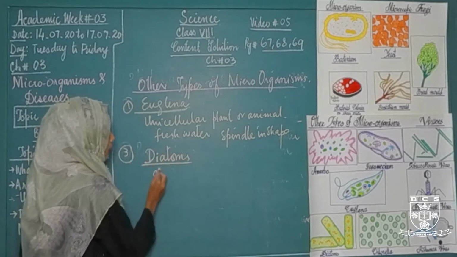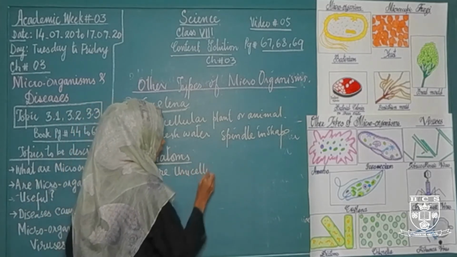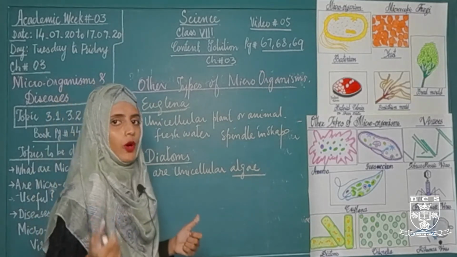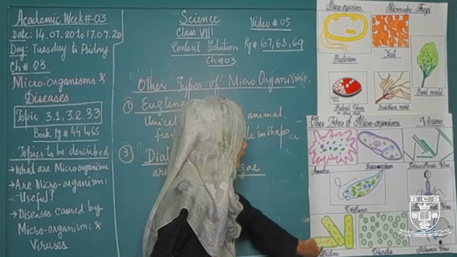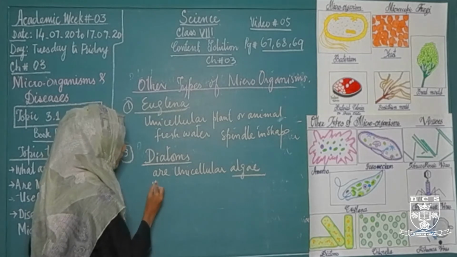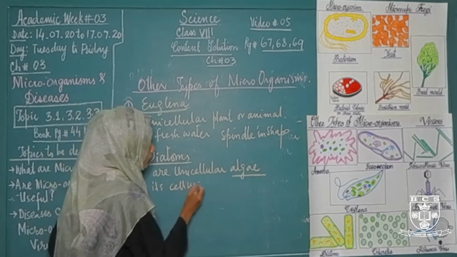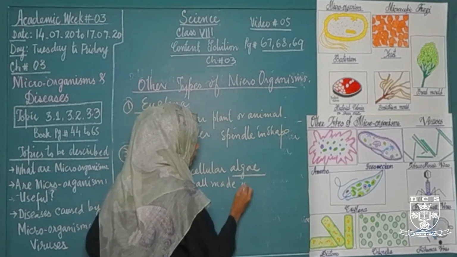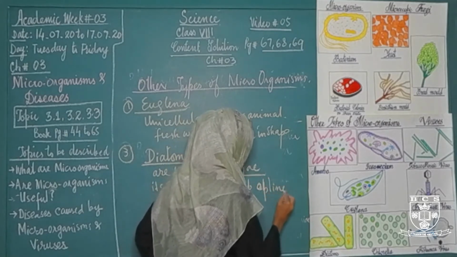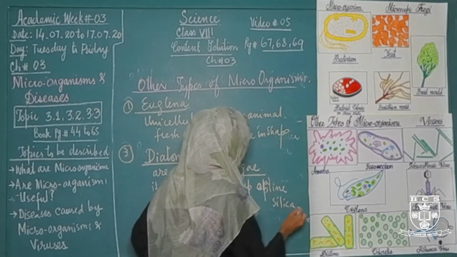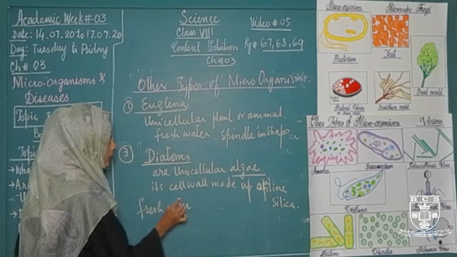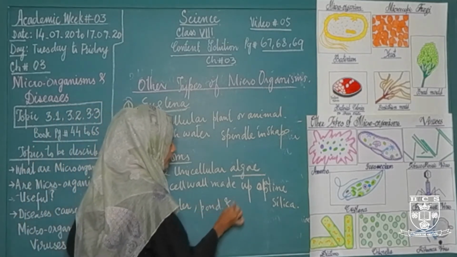Diatoms are unicellular algae. Algae are the primitive green plants which do not have proper root, stems and leaves. These are the diatoms which are unicellular in structure, unicellular algae. Its cell wall is made up of opaline silica. It is a unique characteristic of its cell wall. It is also found in fresh water, ponds and lakes.